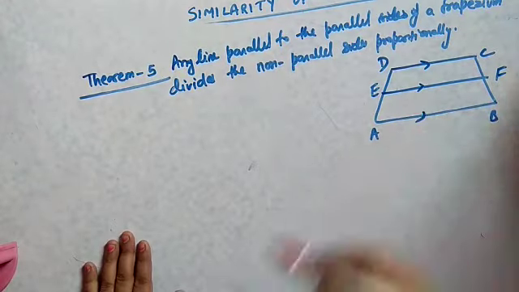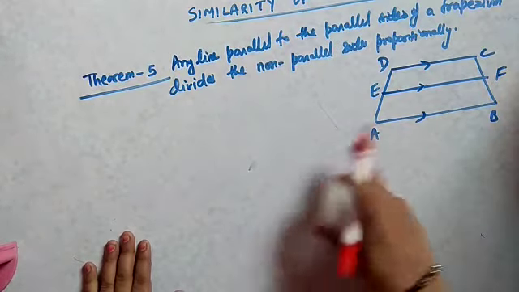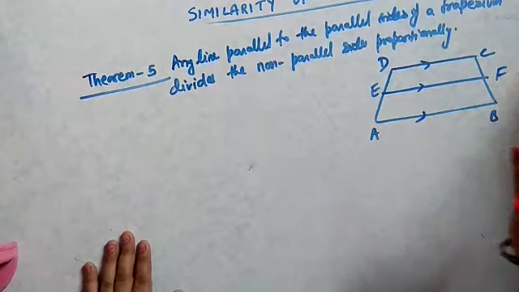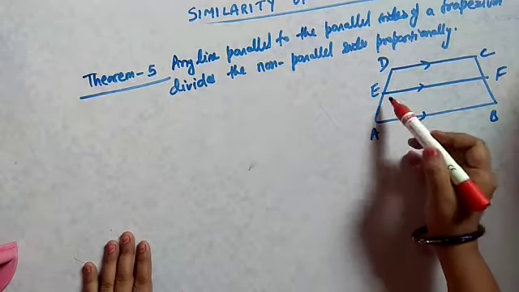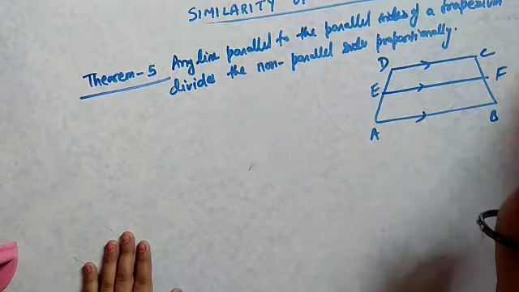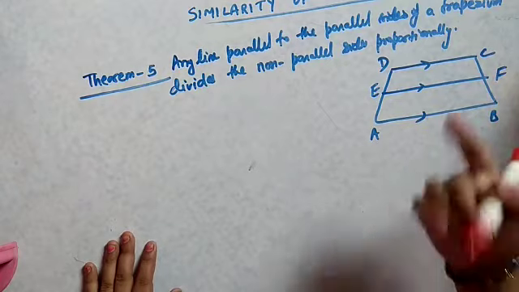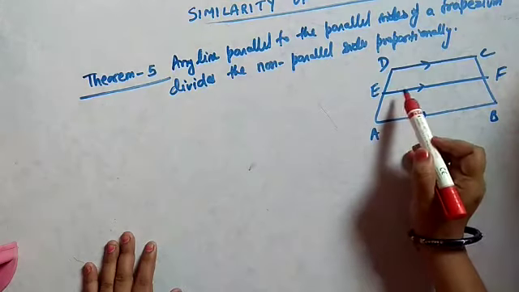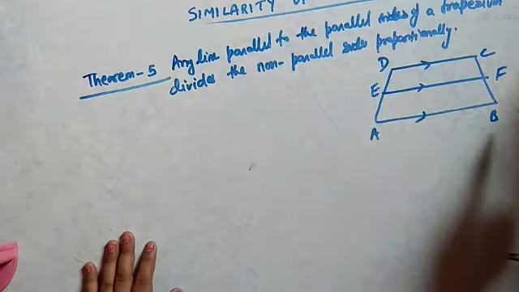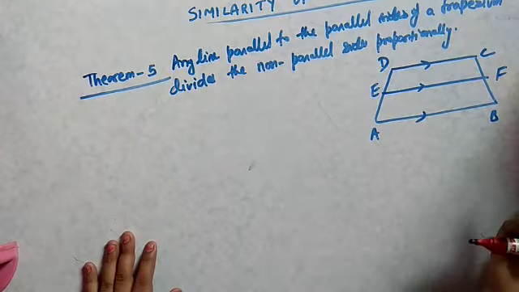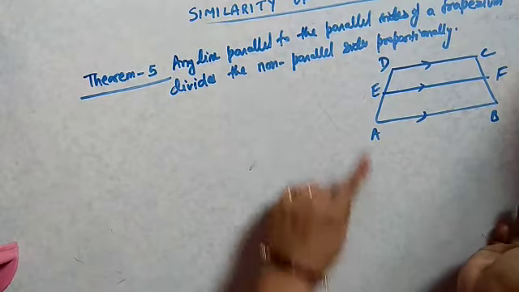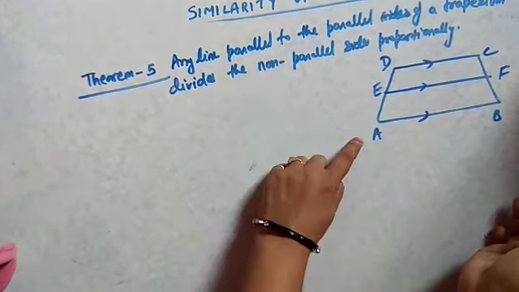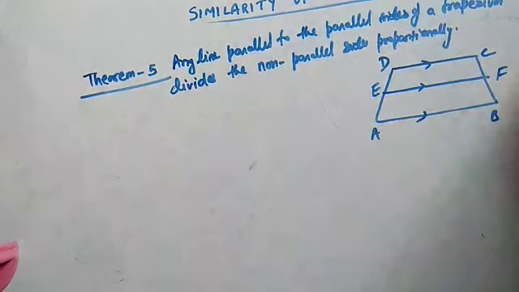two parallel sides. In the trapezium we know that AB and CD are parallel to each other, and it is given that EF is parallel to these two parallel sides. Now we have to prove that this third side will divide these two non-parallel sides in equal ratio. It means we have to prove that DE by EA equals CF by FB.